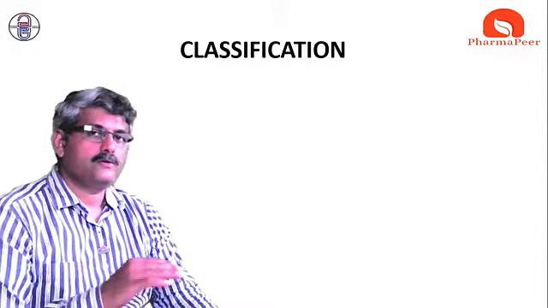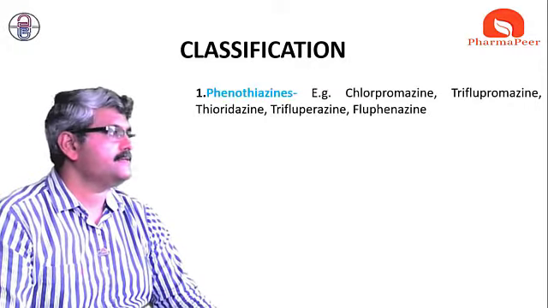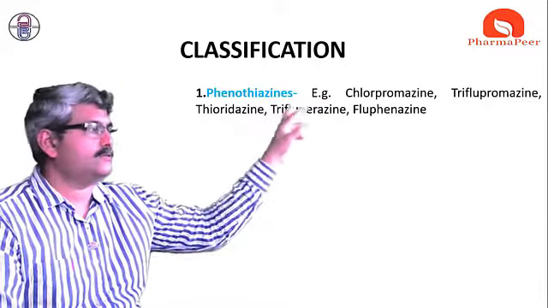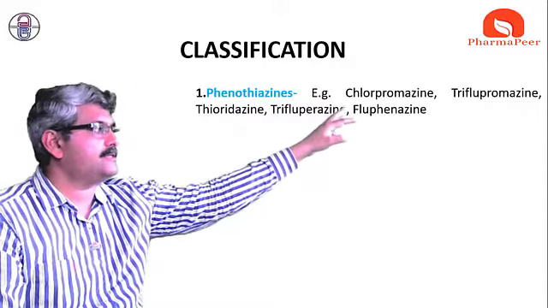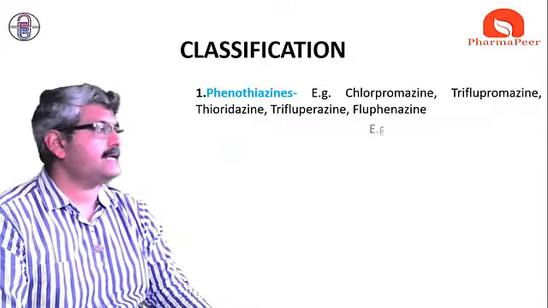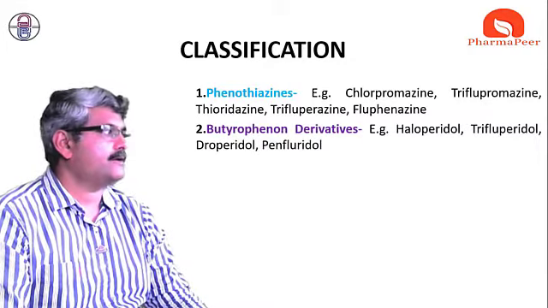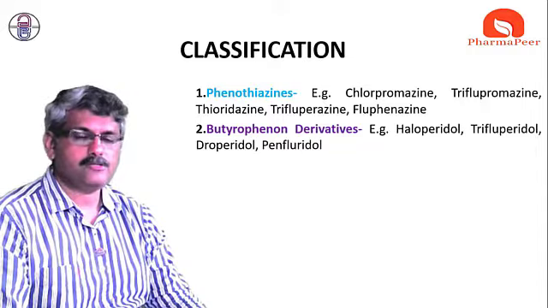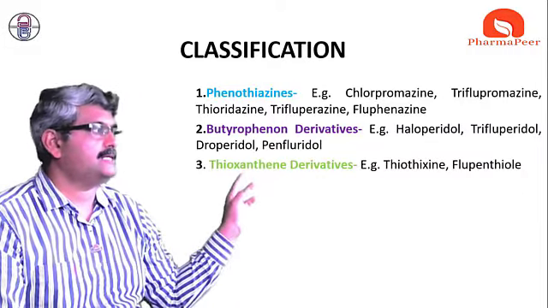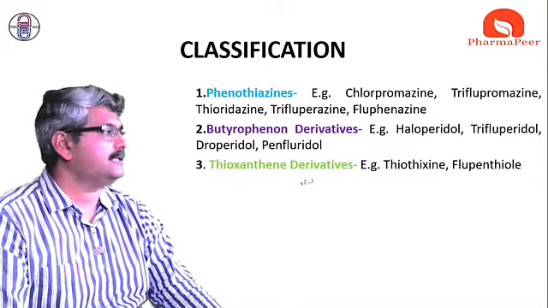Drugs used in treatment of psychosis are classified like this. First class is the phenothiazines. The examples we just saw, chlorpromazine and trifluoperazine, are of the phenothiazine class. Second class is the butyrophenone derivatives, haloperidol and trifluperidol. Third class is the thioxanthene derivatives, of which thiothixene is an example.